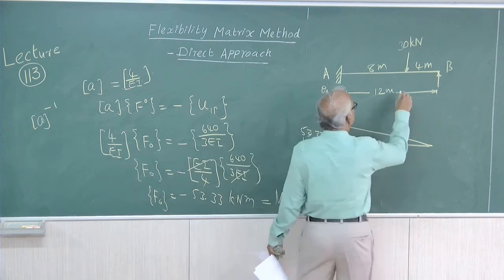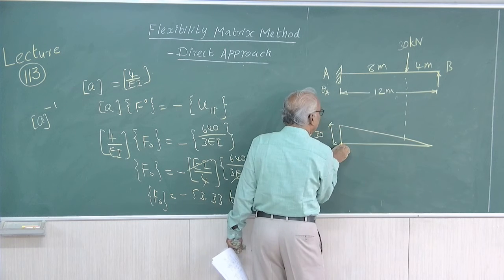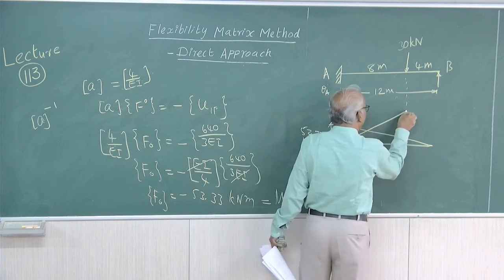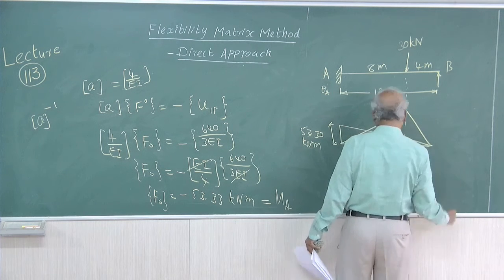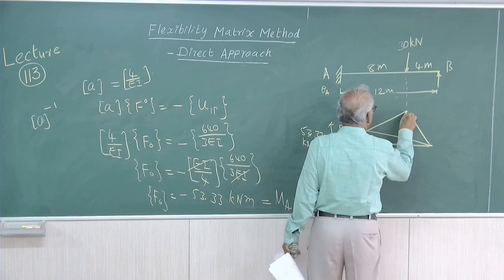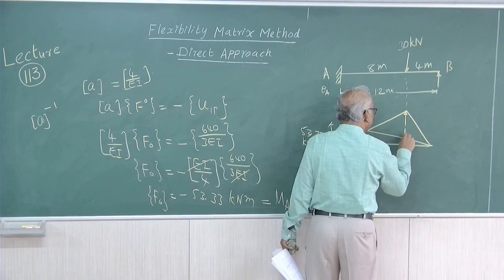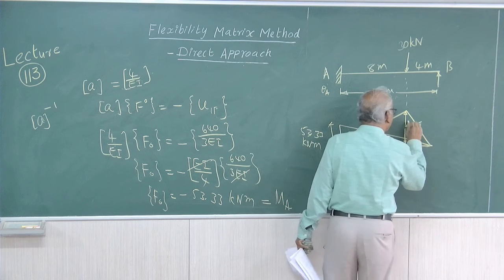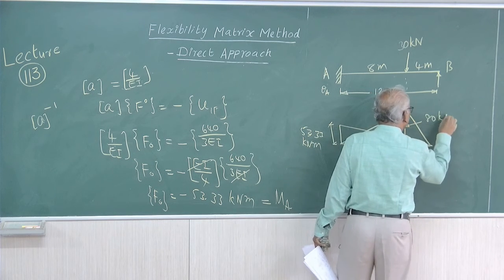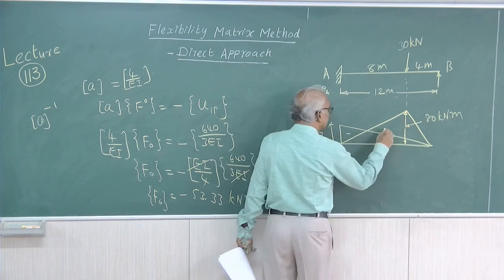The simply supported moment diagram is a triangle having a maximum ordinate of 80 kilonewton meter. This is minus, this is plus.